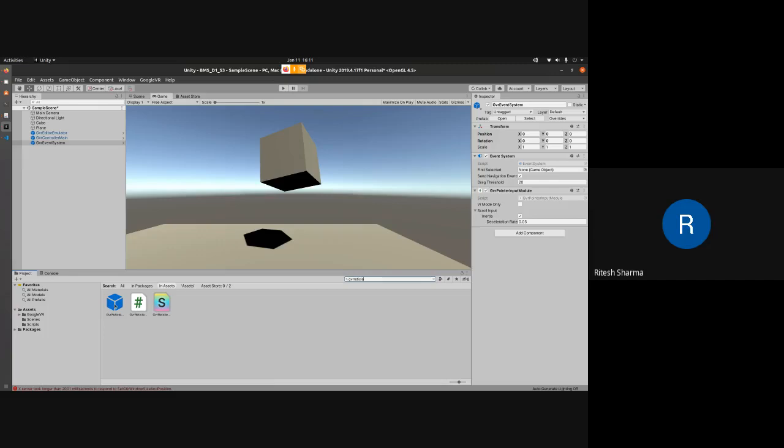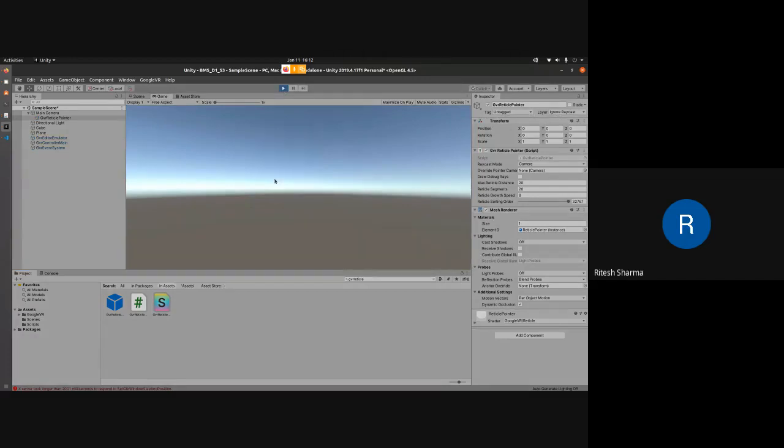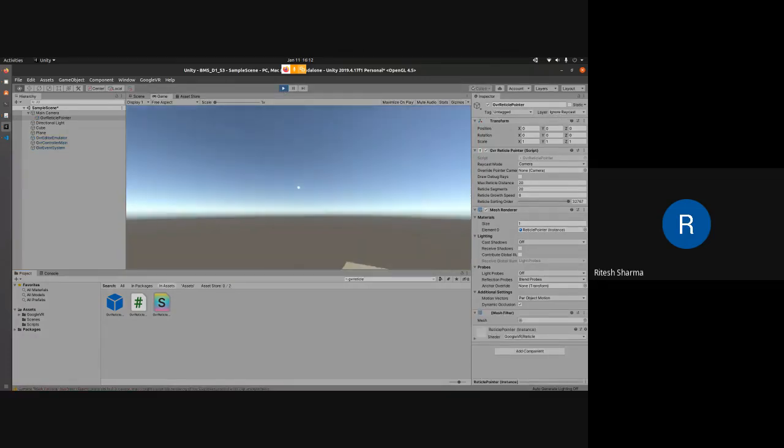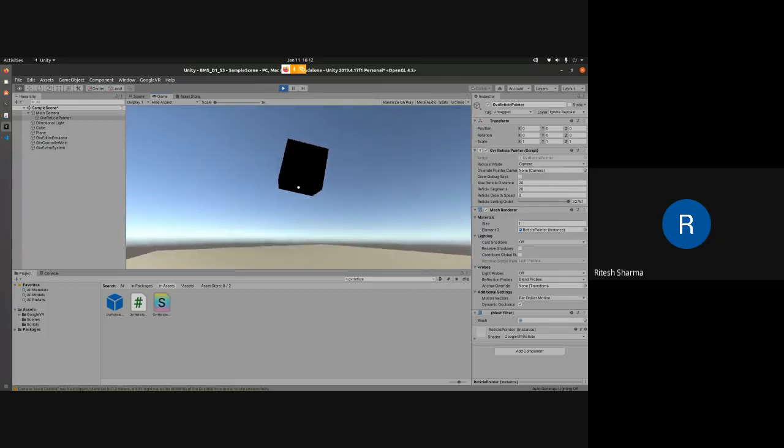Okay, reticle pointer. All the other three things you just dragged and dropped, but this reticle pointer you actually have to drag and drop on top of the main camera. So it will become a sub game object of the main camera. Now you can see, earlier you could see one dot in the middle. This dot is what you get with this. So this is the reticle pointer.